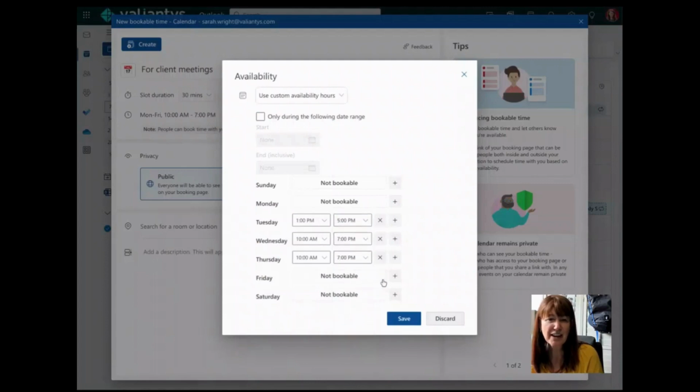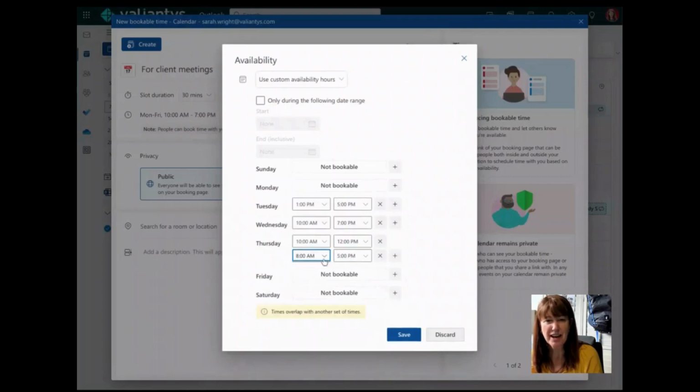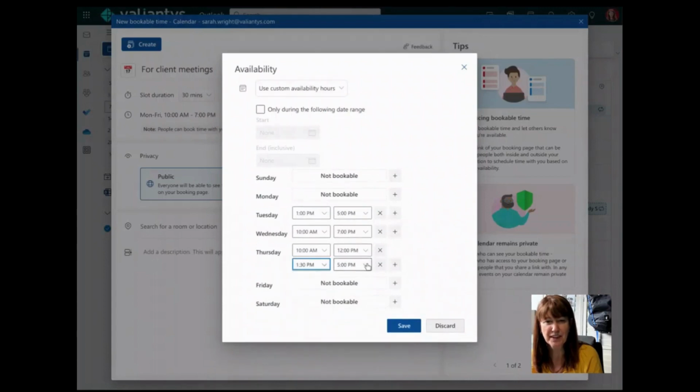And let's take Friday off there because who wants to meet on Fridays anyway, and leave those other ones the same. But if I wanted to, I could adjust them. In fact, let's say on Thursdays, I'll be a little more open, but I want to make sure I have time for lunch. So I'll say Thursday 10 to 12, and then I'll add a time here and we'll make that from 1:30 till 5. There we go. Now I'm going to hit save.